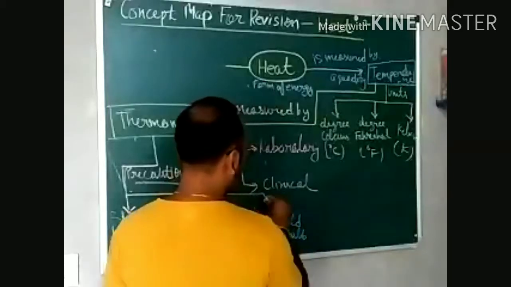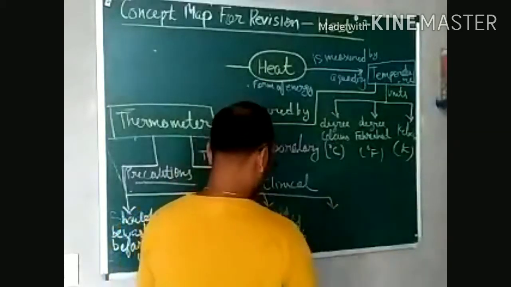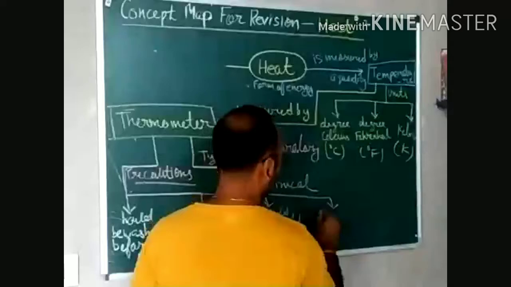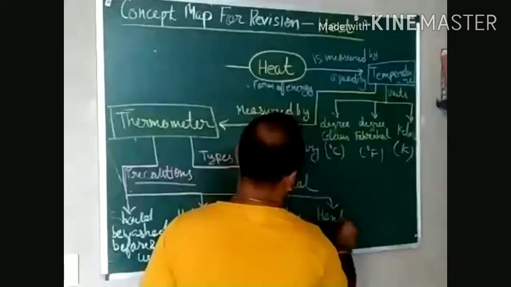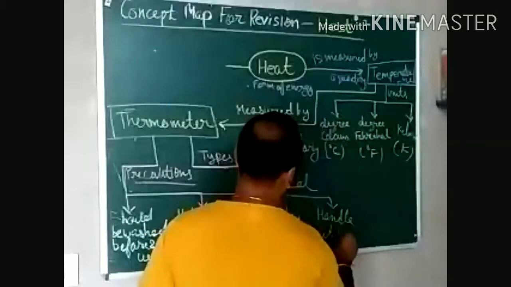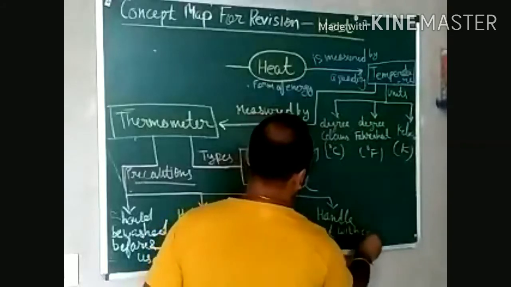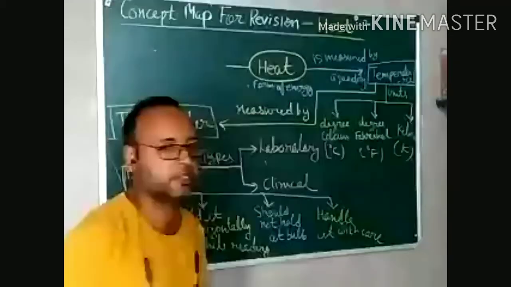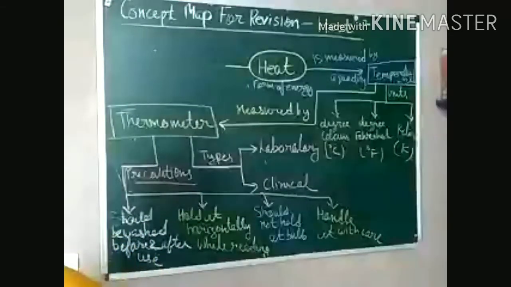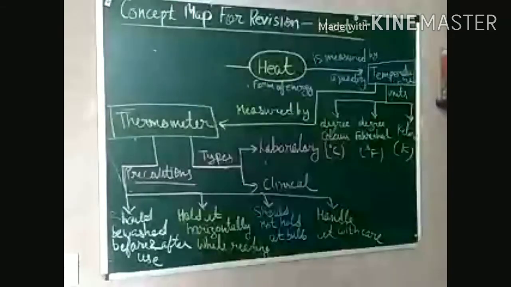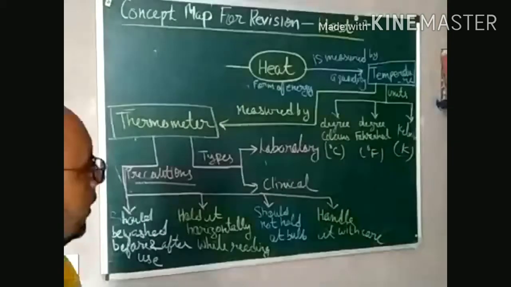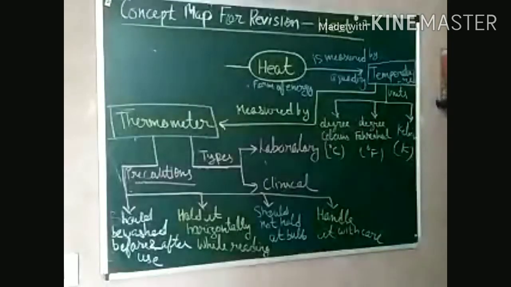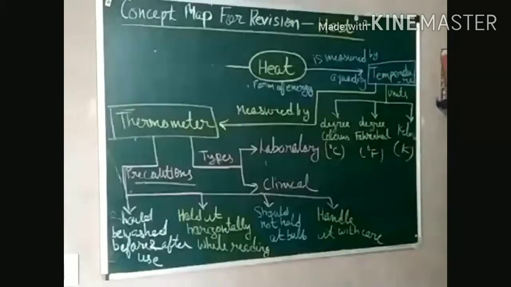Then the last but not the least, because it contains mercury also, we should handle it with care. Handle it with care, because glass is there, so it can be broken also. So we have to be very careful for this, right? Till here it is clear. So effects of heat and temperature we have discussed.